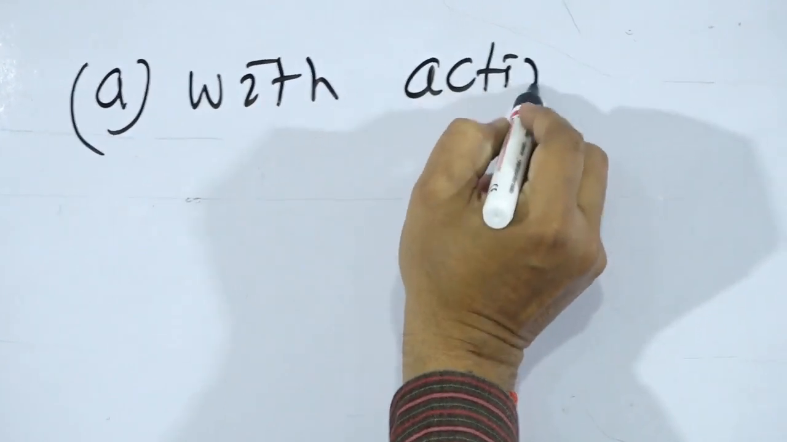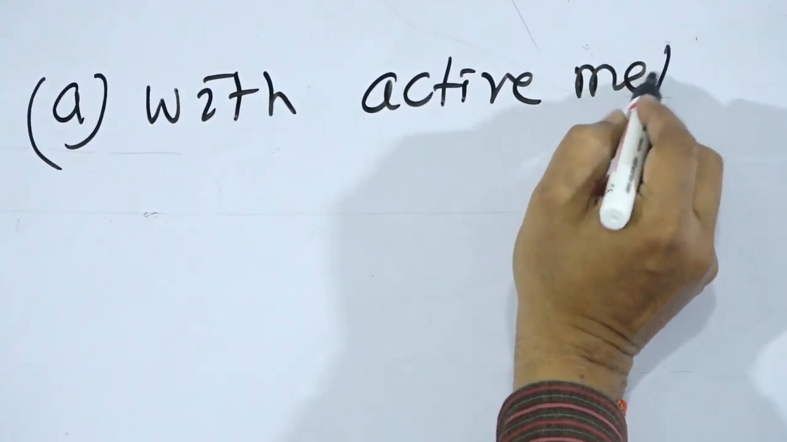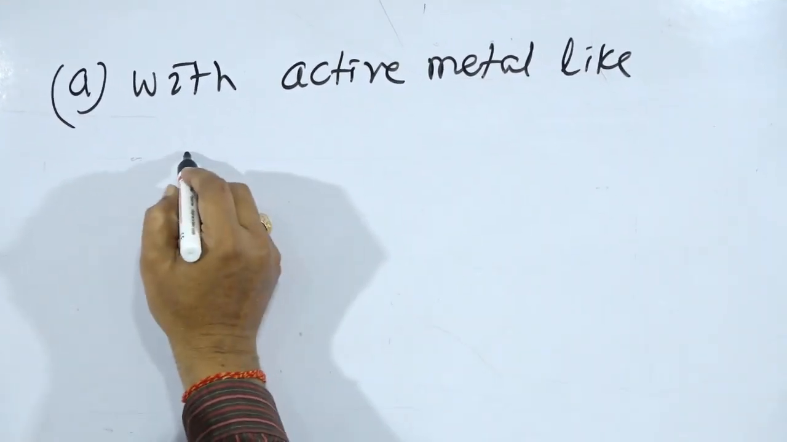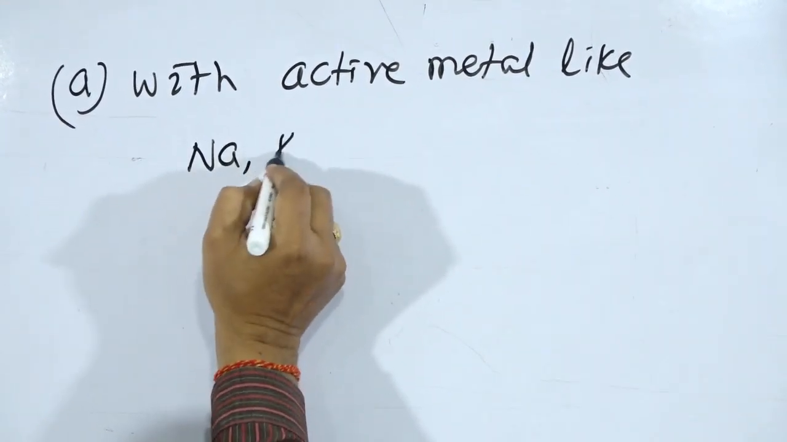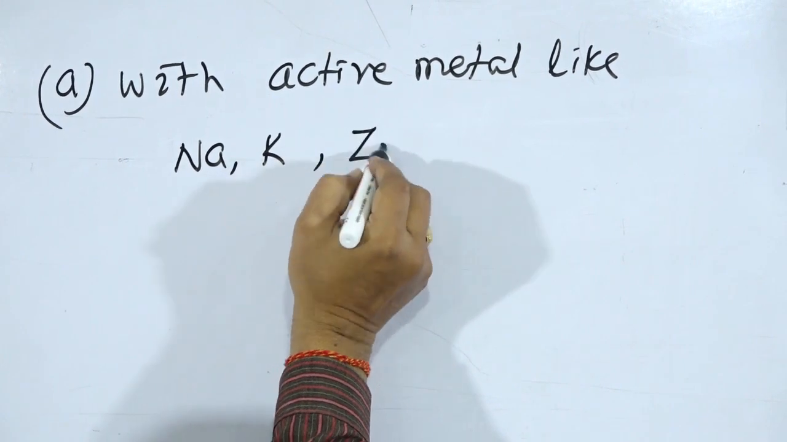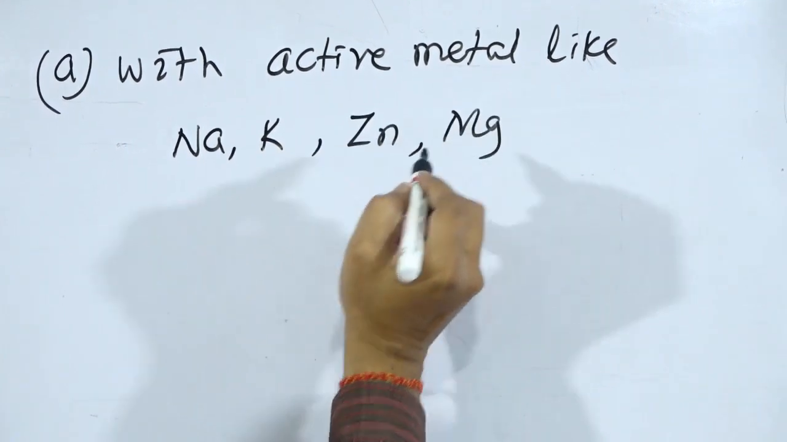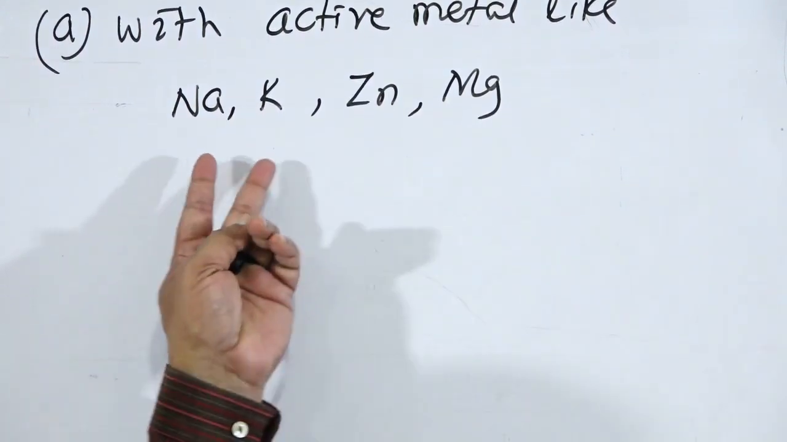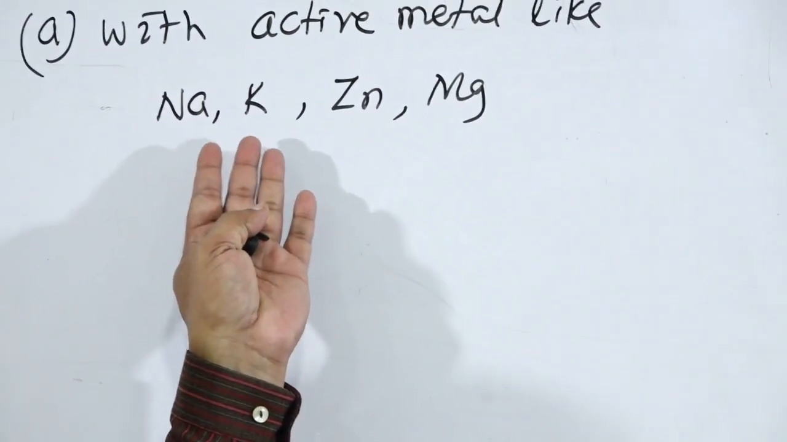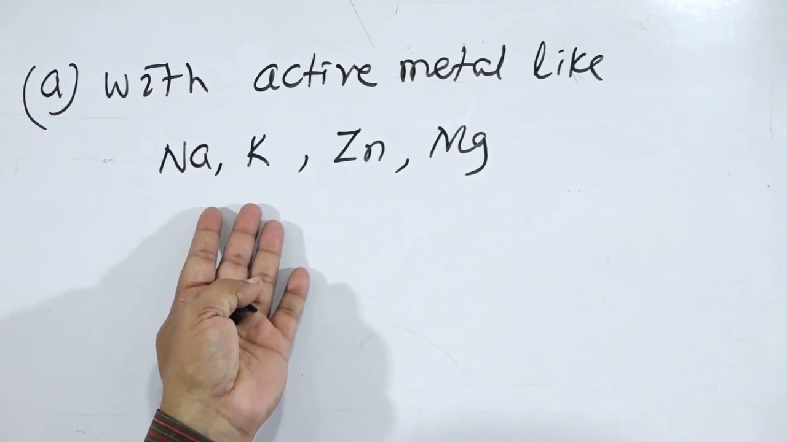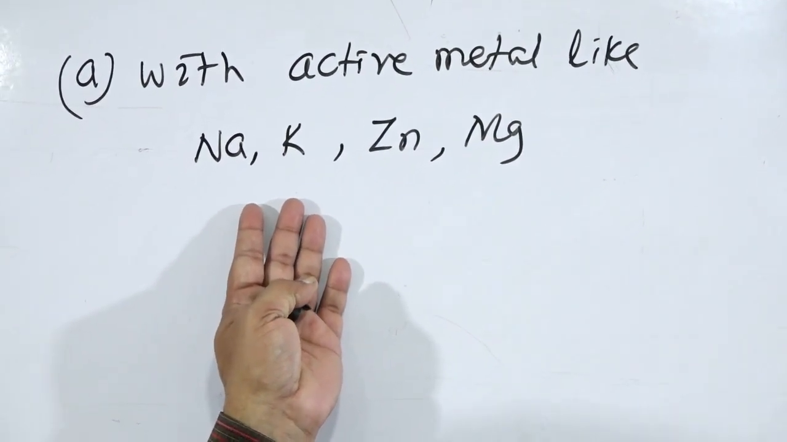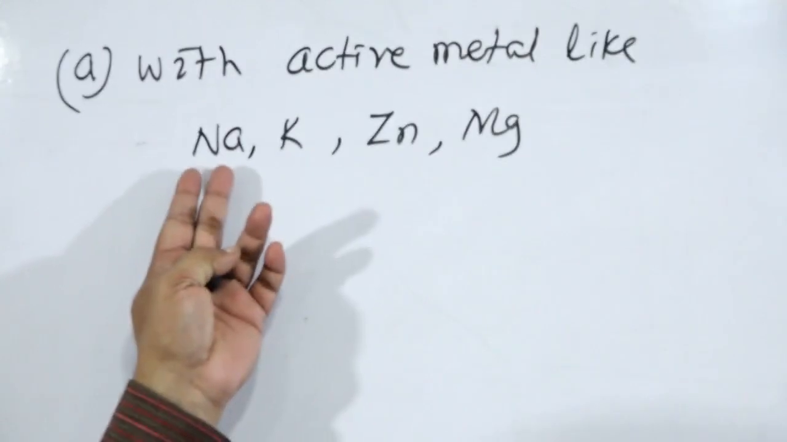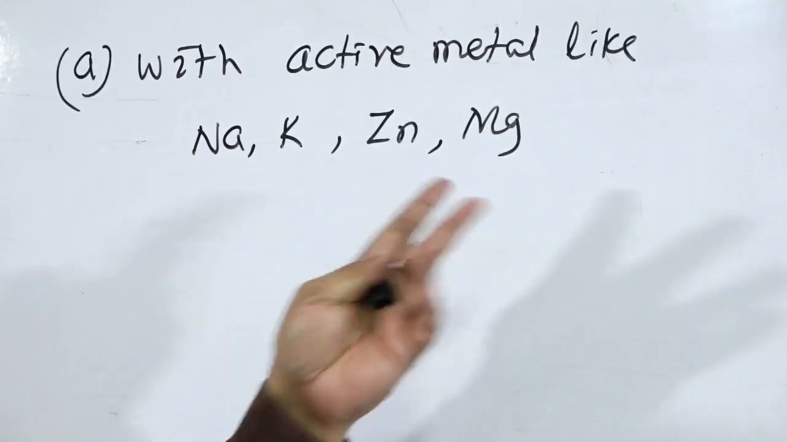active metals like sodium, potassium, zinc, magnesium, etc. The acidic behavior of carboxylic acids is explained by this reaction where the acidic hydrogen atom is replaced by these metals, H is replaced by sodium, potassium, zinc or magnesium.